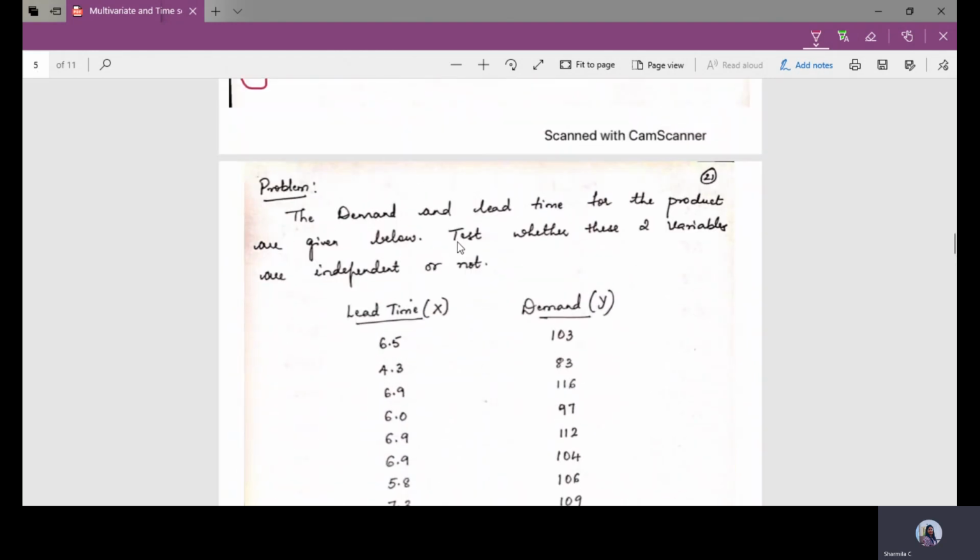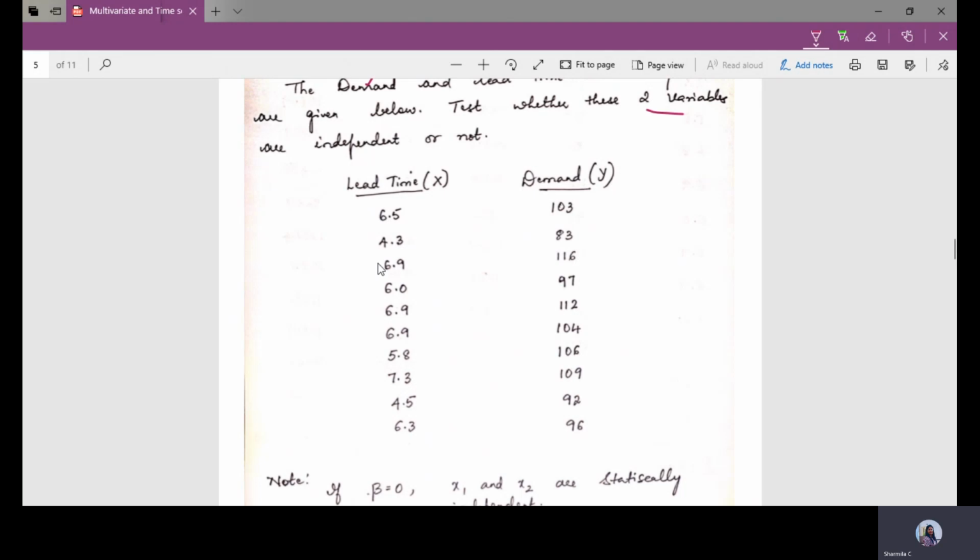Now consider an example: the demand and lead time for a product are given below. If I consider the lead time as the first random variable and the demand as the next random variable y, test whether the two variables are independent or not. With respect to lead time and demand, how many values are there? 1, 2, 3, 4, 5, 6, 7, 8, 9, 10. So the value of n is equal to 10.